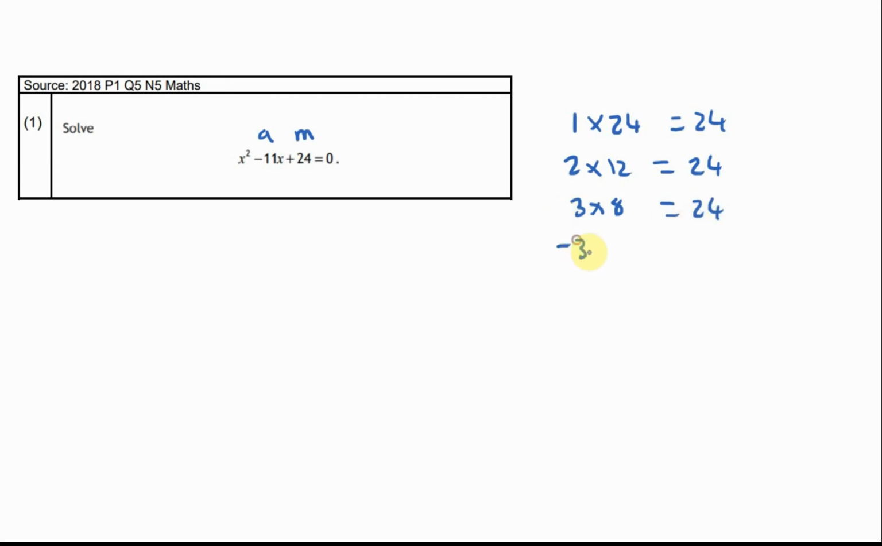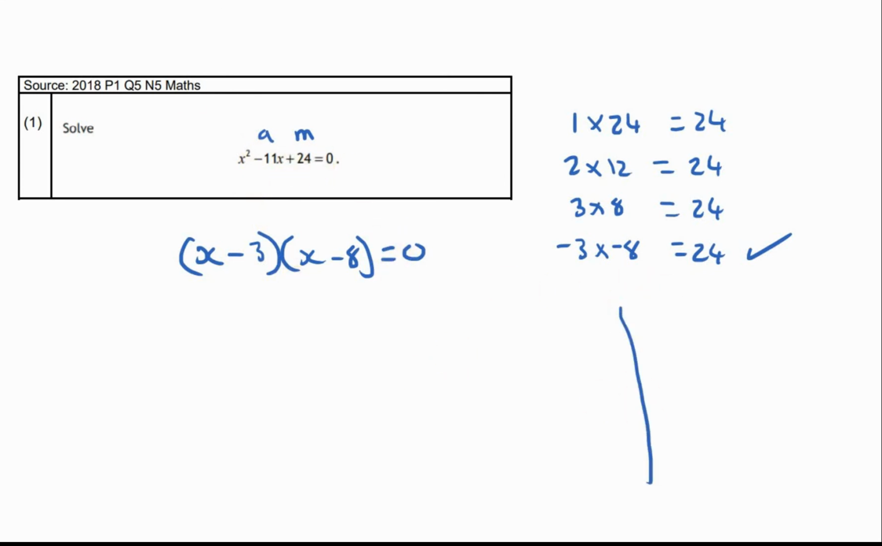Well, let's do 2 negatives. 2 negatives still make a positive. So this is a winner. So simple, all I'll do is write x minus 3 and x take away 8. Simple as that. Those numbers go in here. Don't forget it equals 0. And we did talk about this in class.